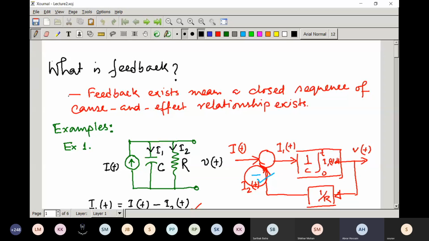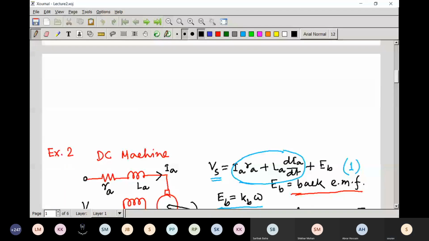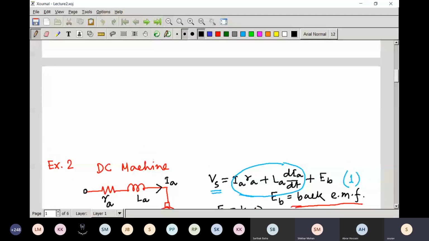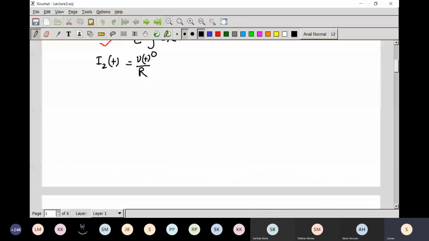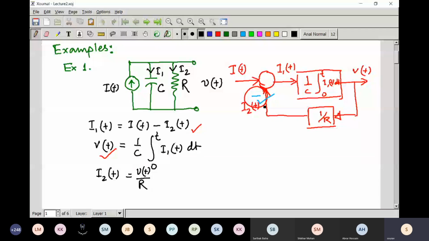Sir, how do we decide whether feedback is positive or negative? Yes, I'm coming to that. So positive or negative feedback, first of all, is it visible now? Yes, sir. Okay. Here you can see the first example. It is clear that it is negative feedback.